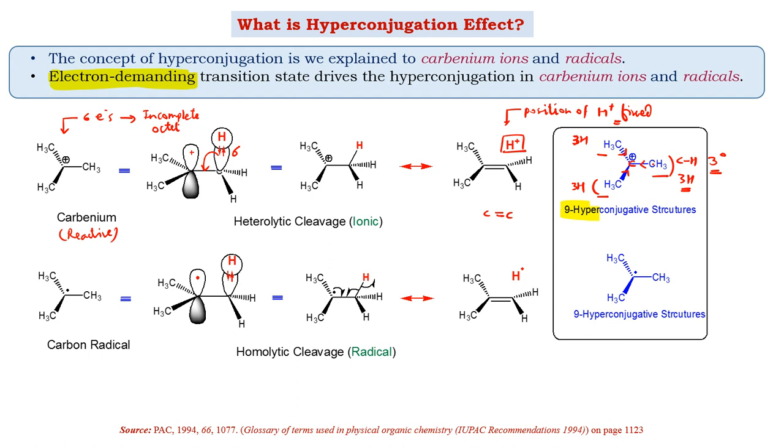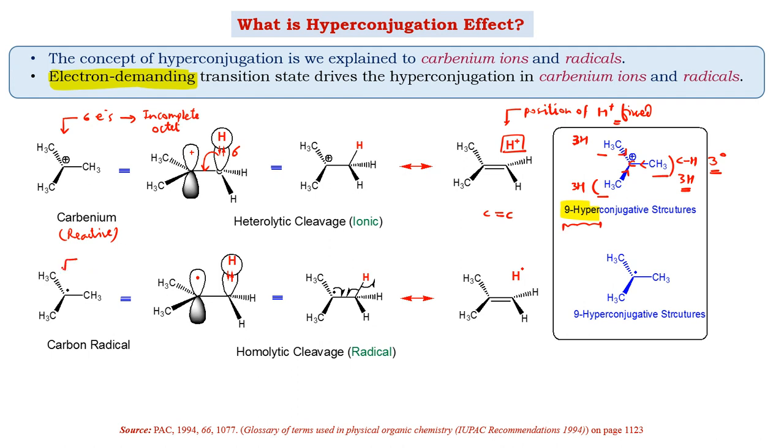and try to justify the things with a number of terminologies. Let it be inductive, let it be resonance, let it be hyperconjugation, we are trying to explain the things with the maximum justifications. So the stability of this carbocation can be given on the basis of inductive as well as hyperconjugative. But the more important thing is, as we have just discussed, hyperconjugation is a stronger effect compared to inductive. So both the explanations can justify the stability of the carbocation over here.